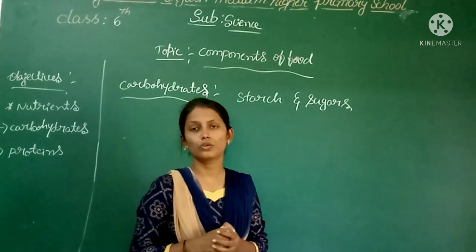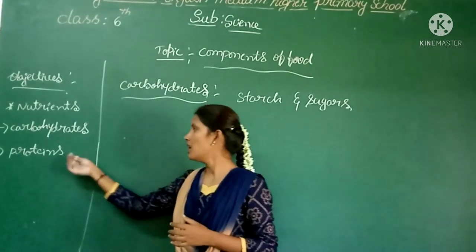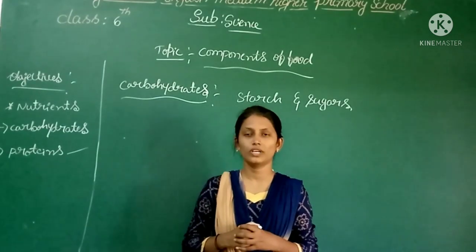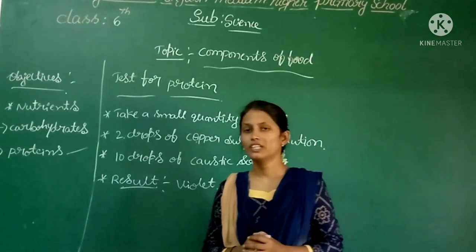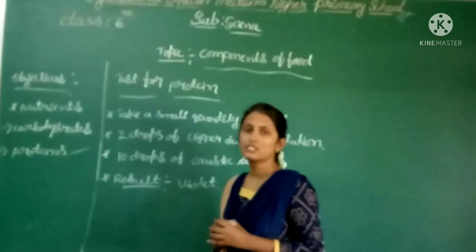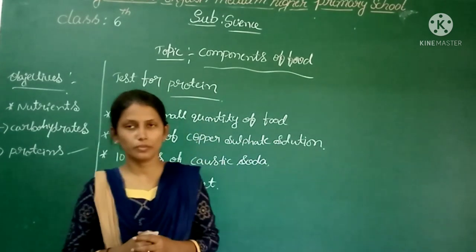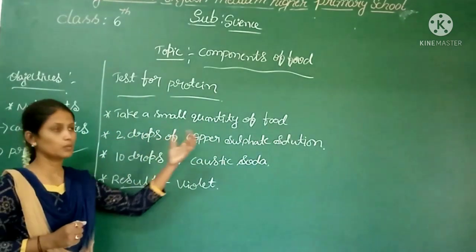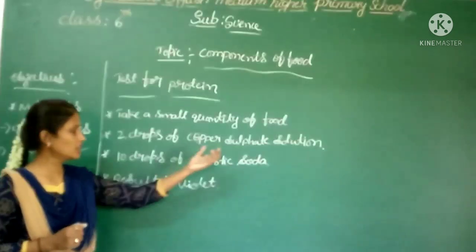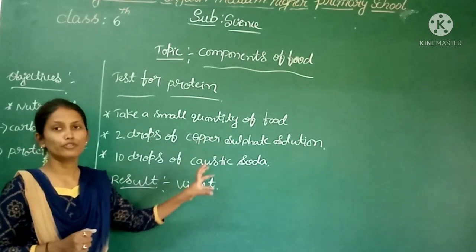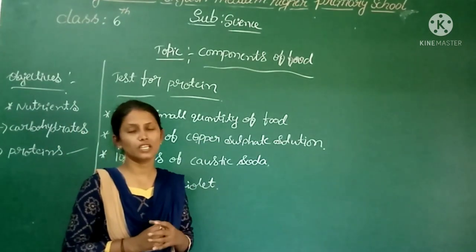Now let us go on to the next one, that is how we can test the presence of proteins in our food item. Dear children, now let us test the presence of protein. To do this activity we need some materials: the food item, copper sulfate solution and caustic soda. These are the few materials we need to test the proteins.